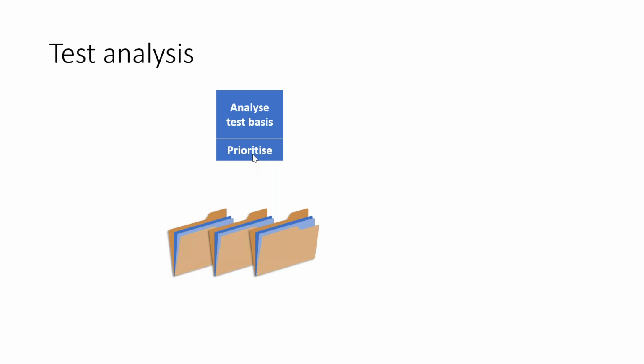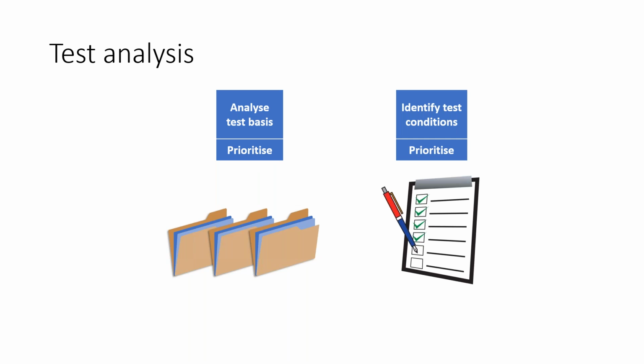So the prioritization of when a particular test will be conducted, all these things you will get based on your risk analysis. And using that knowledge, you or your team will identify test conditions, and again based on the priority of the test basis understanding, you will also prioritize your test conditions.